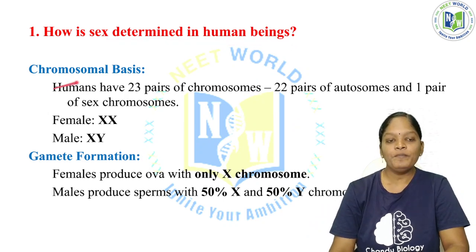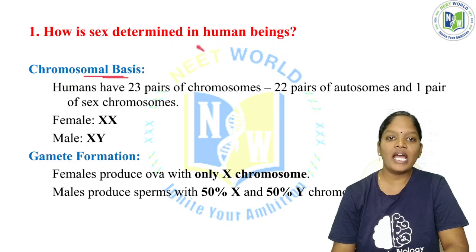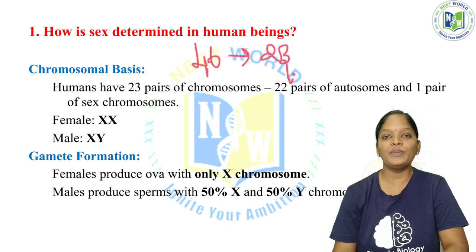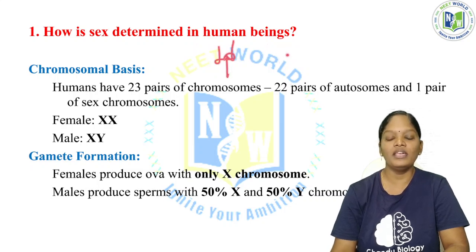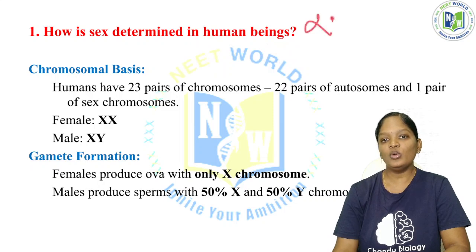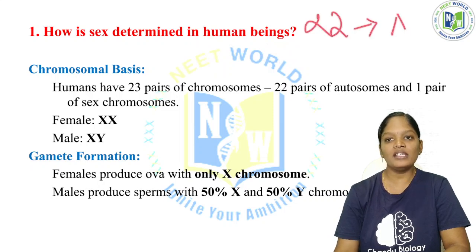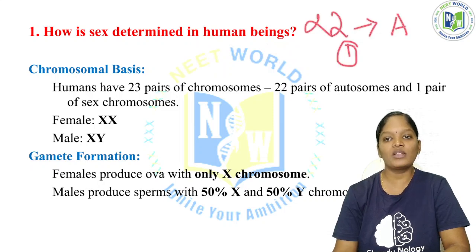Chromosomal basis. Basically we have 46 chromosomes. If in pairs, we can say 23 pairs of chromosomes; in numbers, 46 chromosomes. 22 pairs of chromosomes are considered autosomes. Only one pair is called the sex chromosomes or the allosomes.